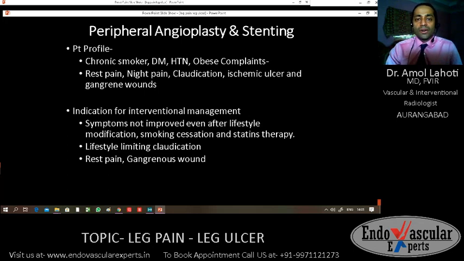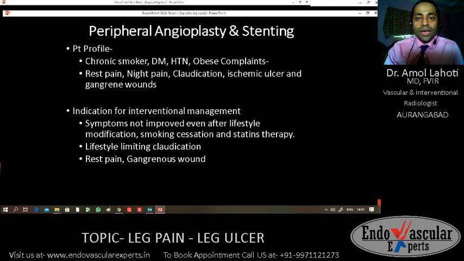All of us must have heard about the cardiac angiography, cardiac angioplasty and stenting. Similarly, there is angiography of the leg, angioplasty and stenting of the leg vessels. But the sad part is that often we take heart as very serious or vital structure, and legs are often neglected.